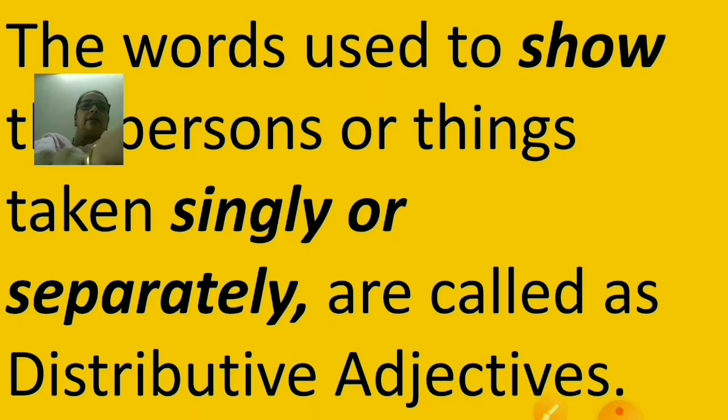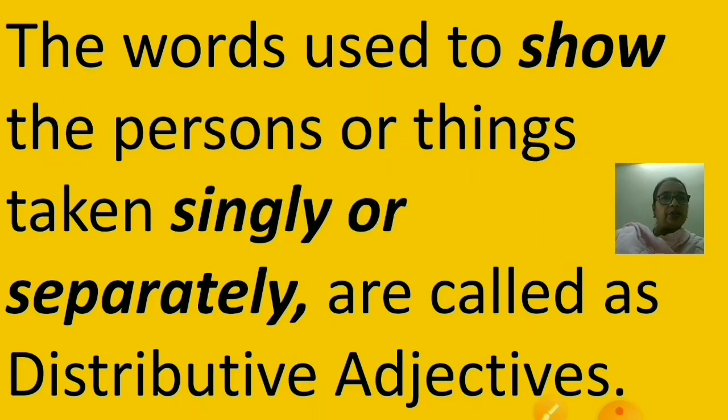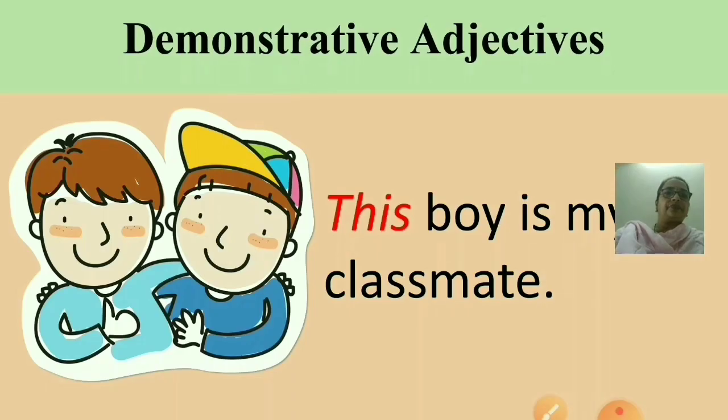The words used to show the persons or things taken singly or separately are called as distributive adjective. Each, every, either, or neither. These type of words, they show the persons or things taken singly or separately. So they are called as distributive adjectives.